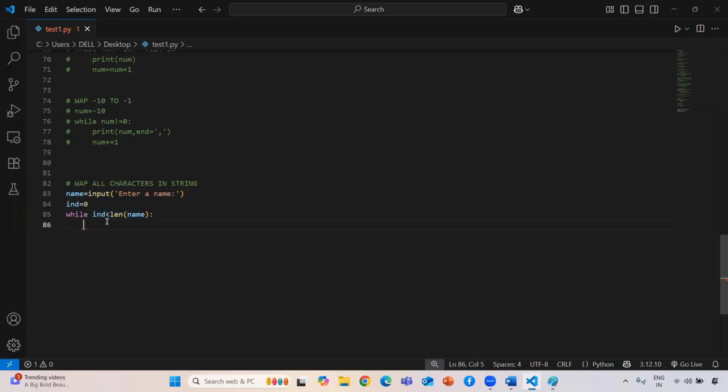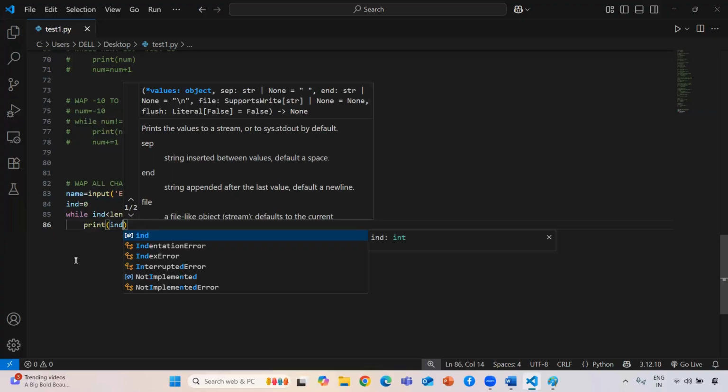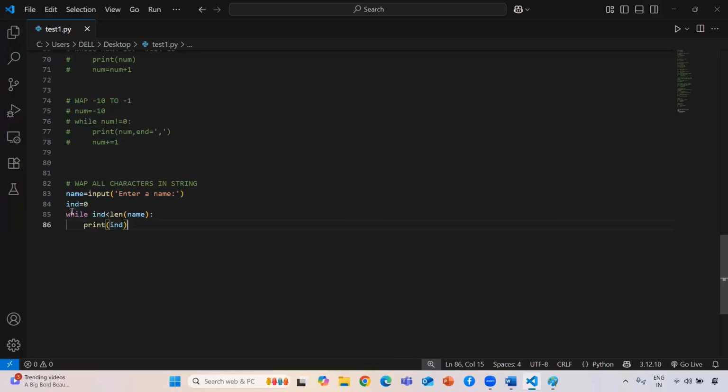Okay guys, now in this case my requirement will be I need to print each and every character. So now guys, if you see here, if I'm printing my index, because I need to check only the index. If I'm keeping only the index, every time it will be printing the range of that particular thing. Means if I have 5 characters in my string, it will be printing 0, 1, 2, 3, 4. Okay, but I don't want the index position. I want the index value at that time.